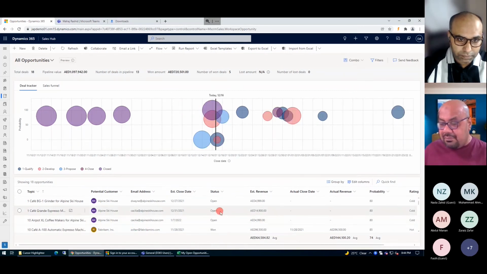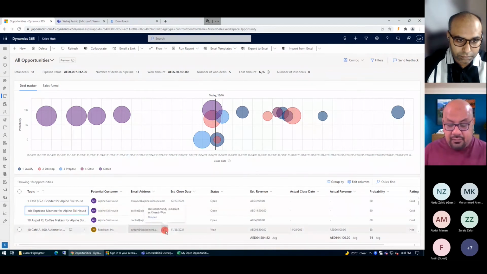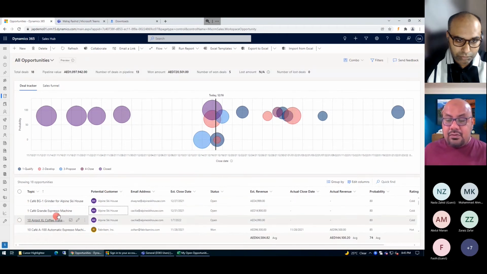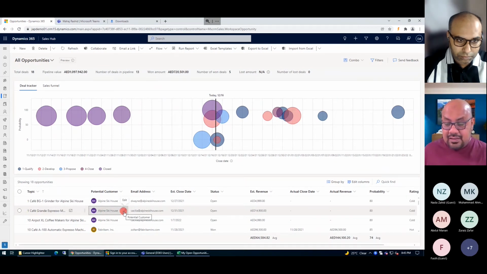Similarly, you can change it and use it from here. So let's take the example that for this particular deal, I want to rename it. You can rename directly from here. I'm just going to remove the name here, put in the express machine, and press tab. What the system will do is commit the information instantly. Same way, if I want to change the customer, it might be that this is not the customer we were working with and the customer has changed. So I can do the modification here.